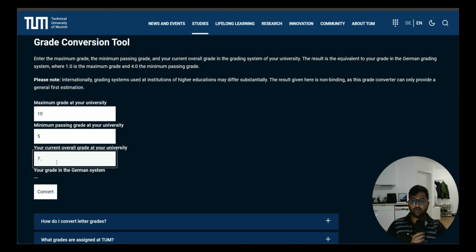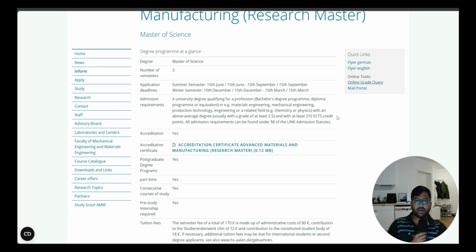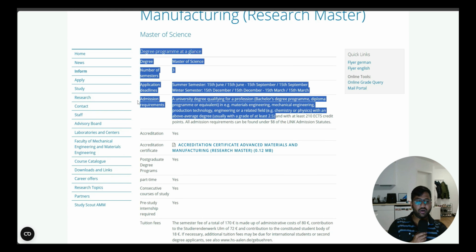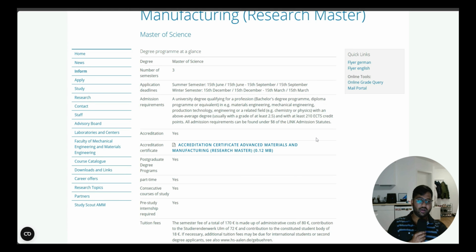You can also have, for example, a CGPA of 7.3, then you will have 2.6. So the minimum grade that you need is 2.5, and for 2.5 you need a minimum of 7.4 CGPA. If you have 7.4 and above, then you have already fulfilled the first criterion, where you have a degree grade of 2.5 and above.